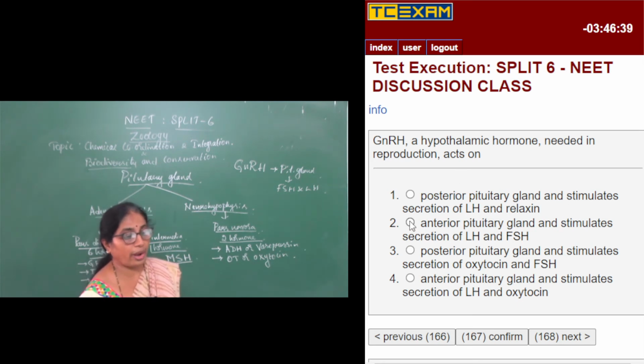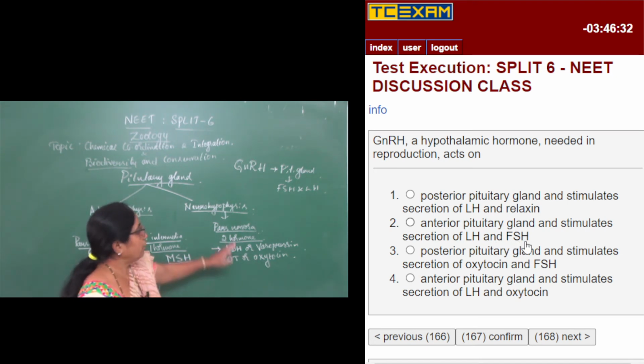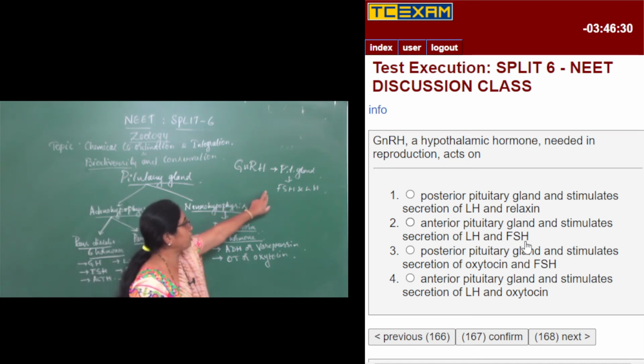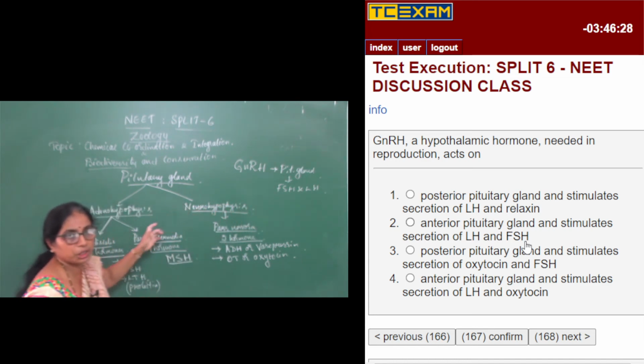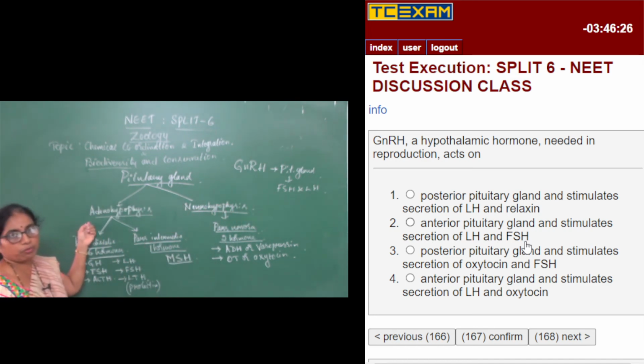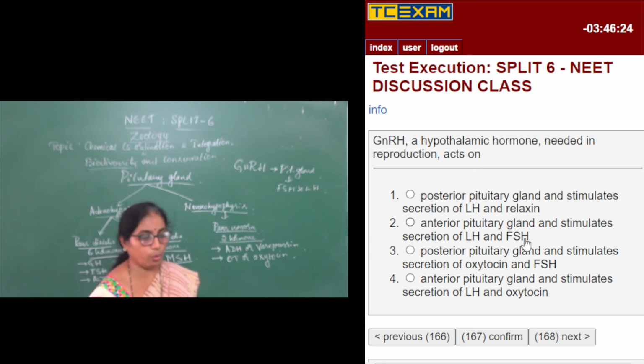So, it is going to act upon anterior pituitary gland and stimulate secretion of LH and FSH. So, LH and FSH is absolutely right. It is from the pituitary gland. From which part? It is from the adenohypophysis or the anterior lobe. So, anterior pituitary gland and stimulate secretion of LH and FSH is absolutely right.